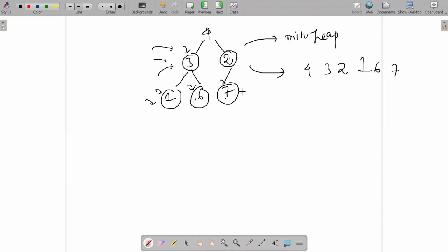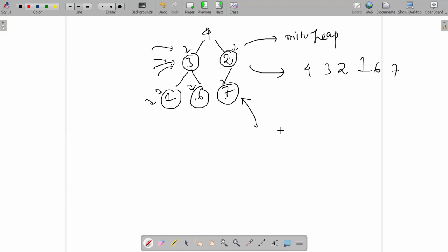Even if you are converting to max heaps, since there is a single node in the lowermost level, they are all min heaps in their respective nature. Now, whenever I go to the second last level, from these nodes onwards, I have to start converting these particular heaps to min heaps. Correct? I have to start converting these particular heaps 2 and 7, 3, 1, 6 into their respective min heaps.